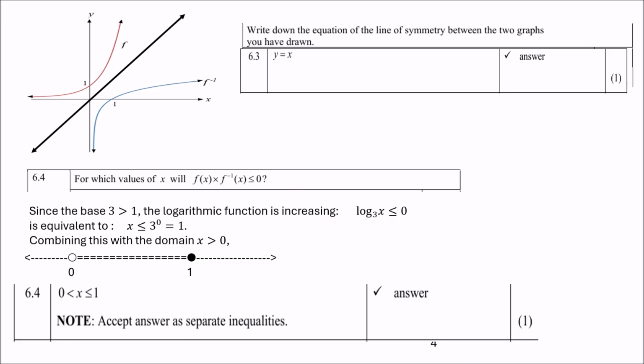Now, since the base 3 is greater than 1, the logarithmic function is increasing. That means log x base 3 is less than or equal to 0. And it is equivalent to x less than or equal to 3 to the power 0, which is equal to 1. So combining this with the domain x greater than 0, then you'll see on the number line I've shown you where the two coincide and where you see the double dotted line. So therefore x is greater than 0, less than or equal to 1.